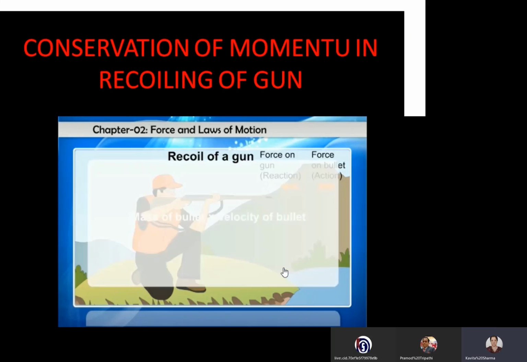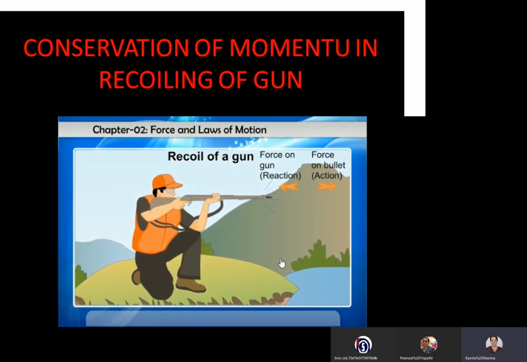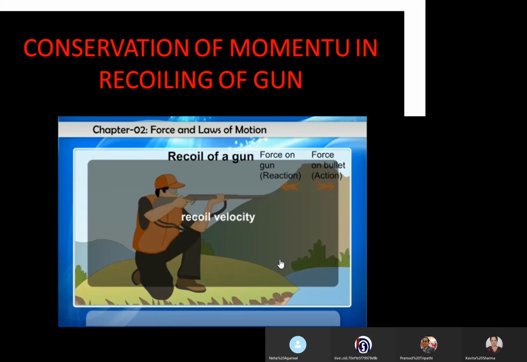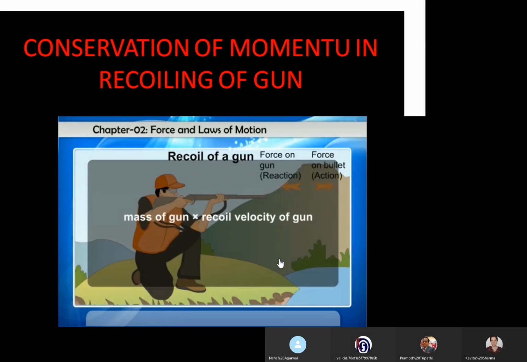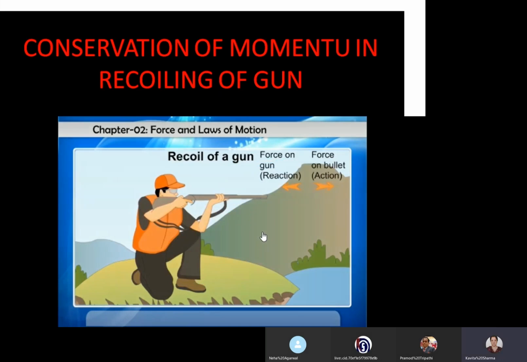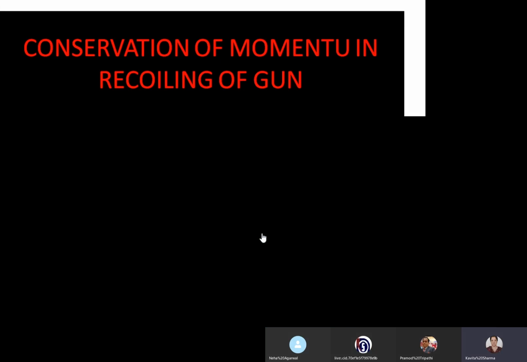Mass of bullet times velocity of bullet gives the momentum of the bullet, and mass of gun times velocity of gun gives the momentum of the gun. Because its velocity is negative, there is recoiling.